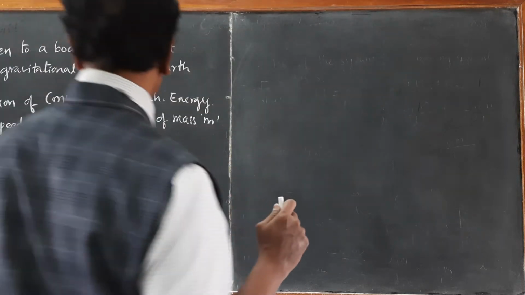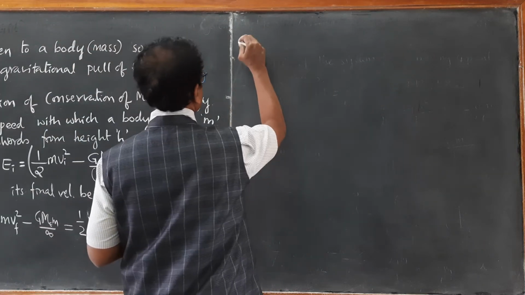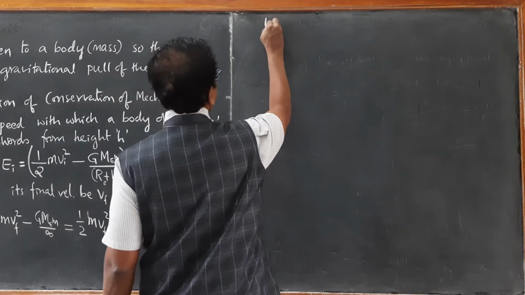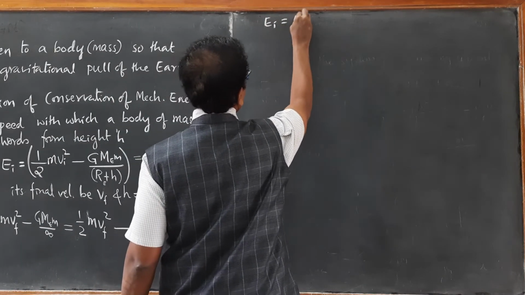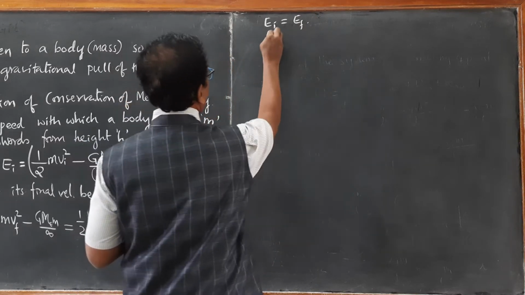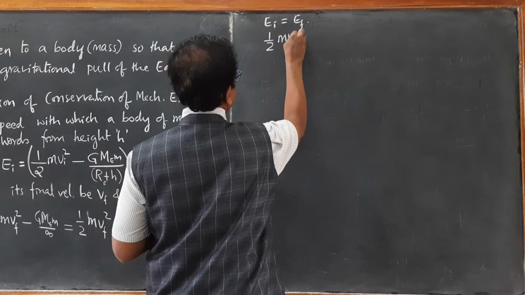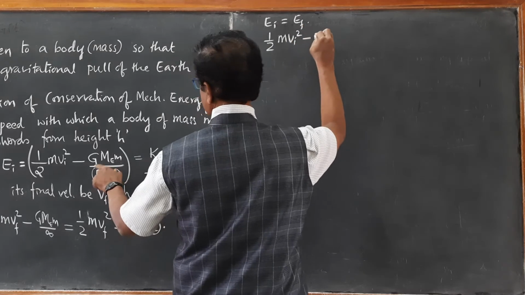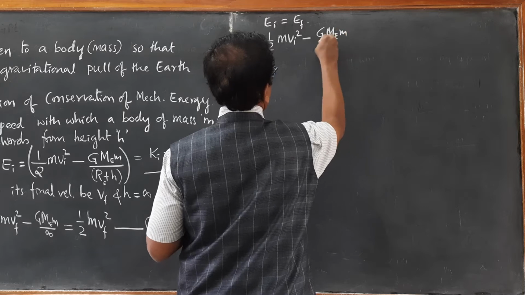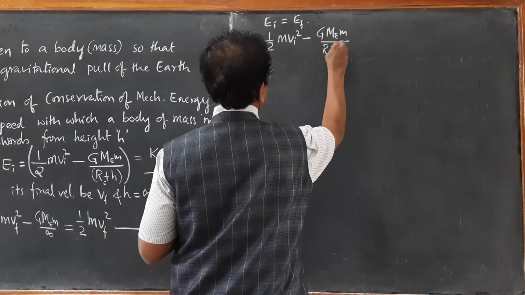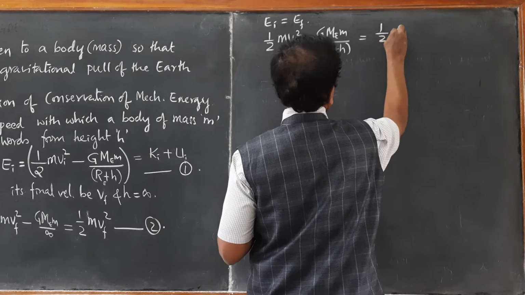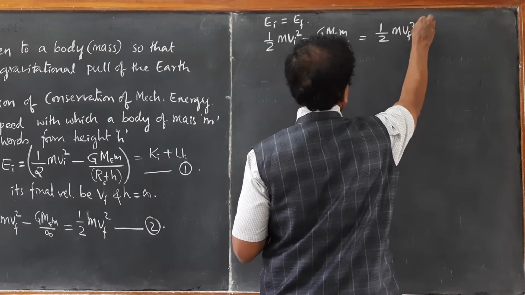So we will write, using the conservation of mechanical energy, equating equation 1 with equation 2, EI must be equal to EF. That is conservation of mechanical energy. So EI is half mVi square minus GMEm upon RE plus H must be equal to half mVf square.